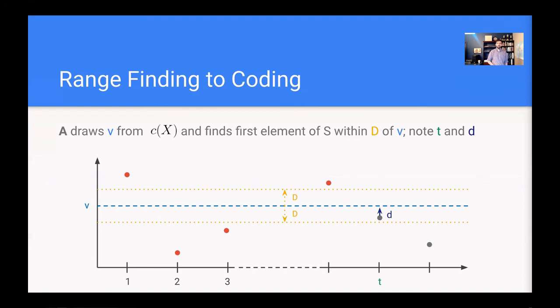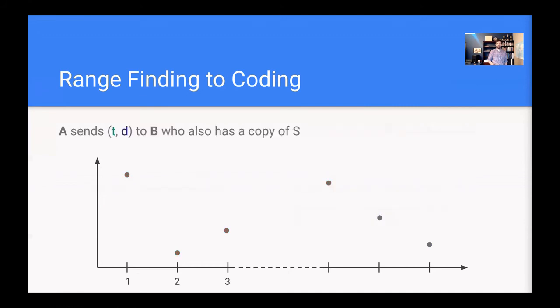And she'll make a note of 2 things. She'll first make a note of the index of this element, which is little t. And then she'll make a note of the actual distance between the selected element and the target value v, which we denote little d here. So she'll make a note of both t and d, and she will send this pair to Bob.